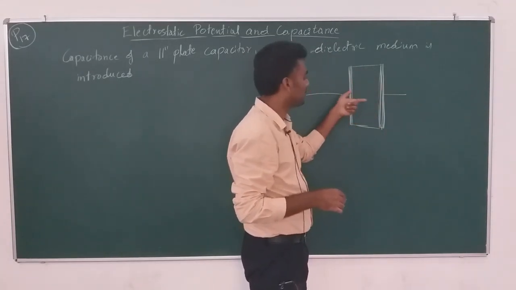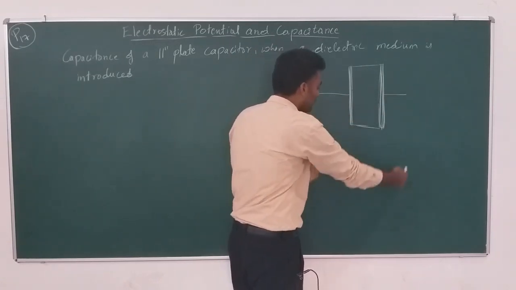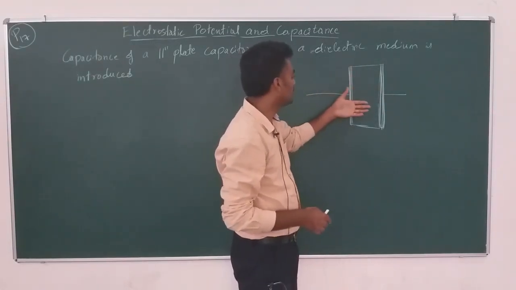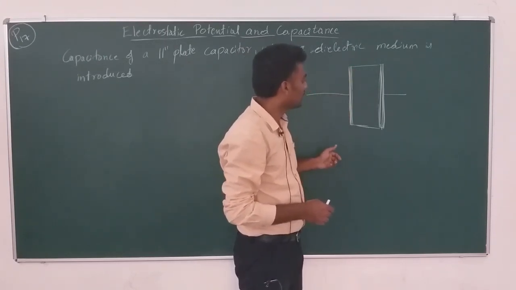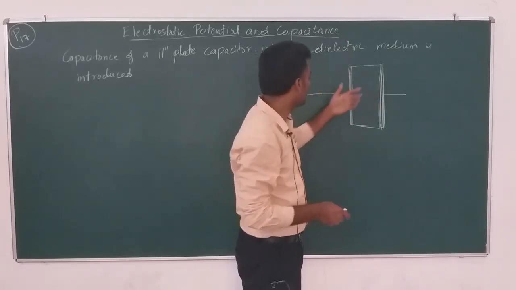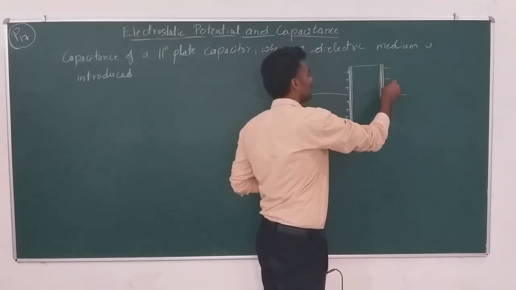under the influence of an external field. So, what will we do? We will connect these two terminals to the battery. When we connect them to the battery, an electric field is generated in the space between the plates like this. Say this is positive and this will be negative.